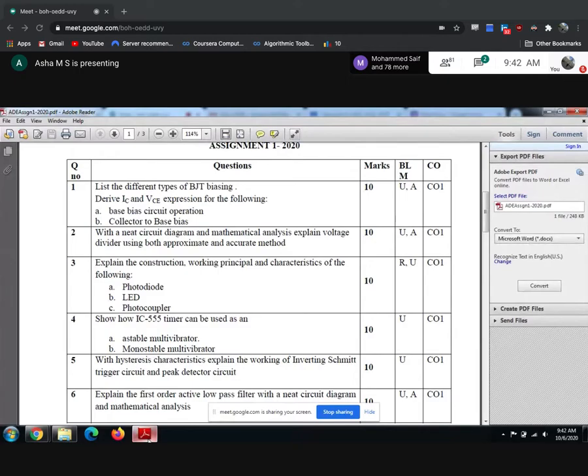Okay, so what do they have in the first question? Both base bias circuit and collector to base bias circuit are being asked for 10 marks. Yes, I agree that for 10 marks both is a bit large. So how will they ask? Either they will ask base bias circuit or collector to base bias circuit, for 6 to 8 marks. So derive IC and VCE, 6 to 8 marks they will ask. Here I have clubbed them, but in the internals you will get either one, and the marks will be reduced. You will not get it for 10 marks, you will get it for 6 or 8 marks.